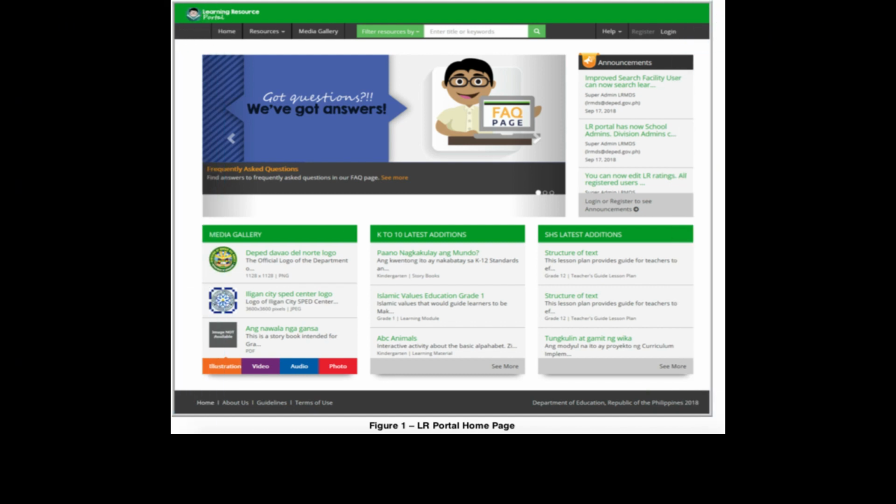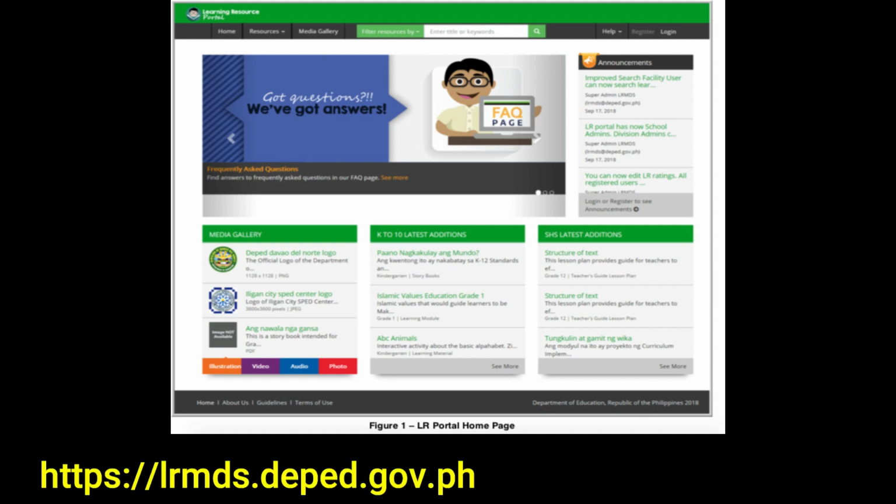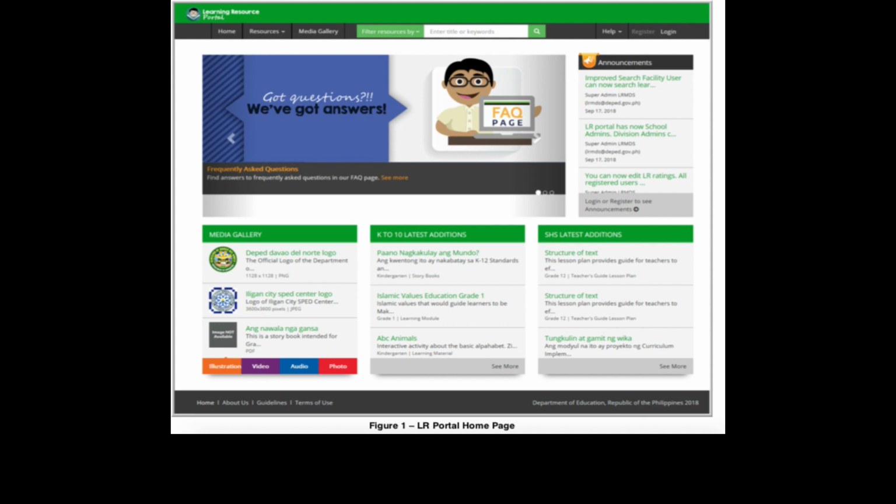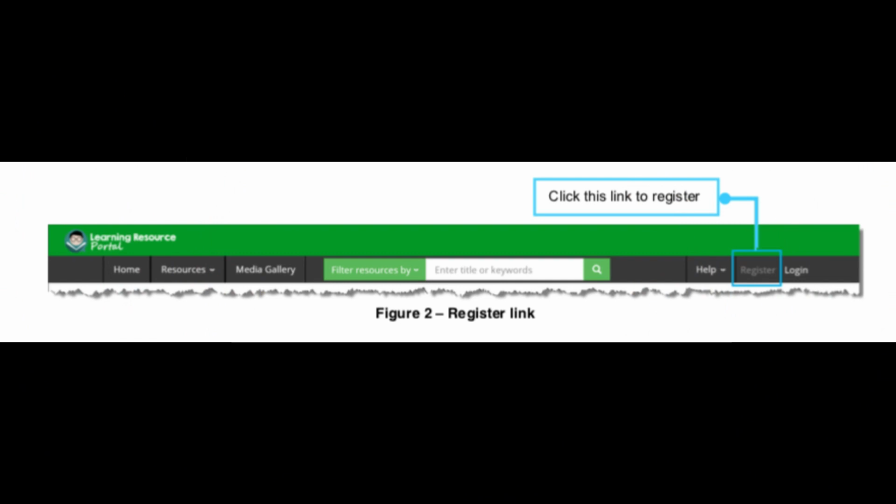The first thing to do is to open a browser, example Internet Explorer, Firefox, Chrome, or Safari. And then in the address bar, type https://lrmds.deped.gov.ph and press enter. A web browser is displayed and the LR portal homepage will be seen. Next, click on the register link located at the upper right portion of the LR portal homepage. Then the LR portal registration screen is displayed.